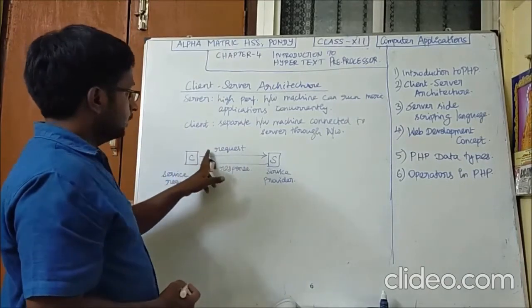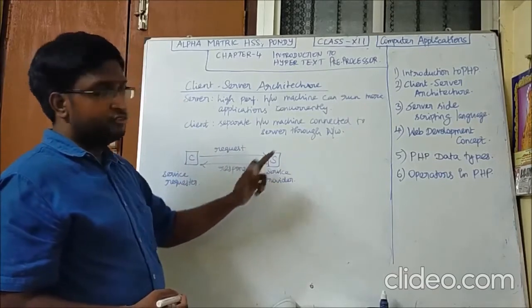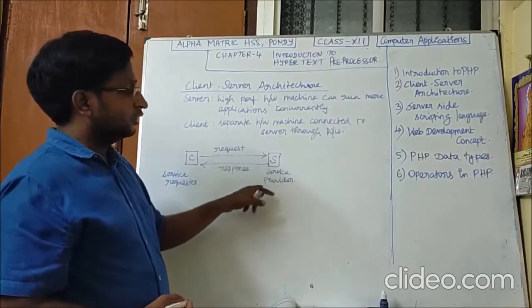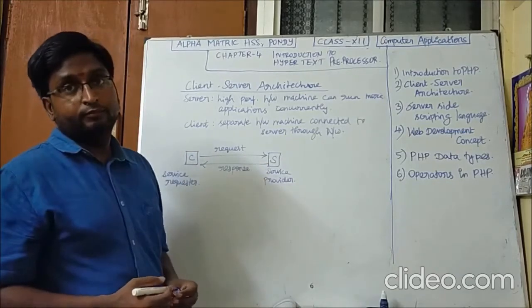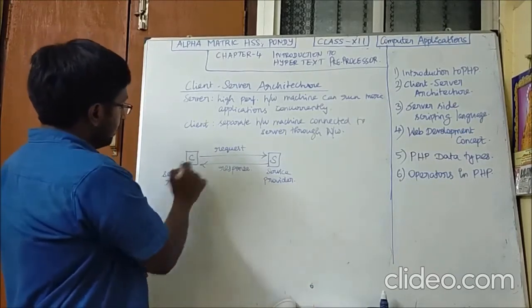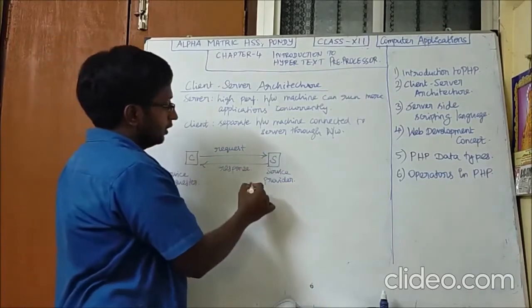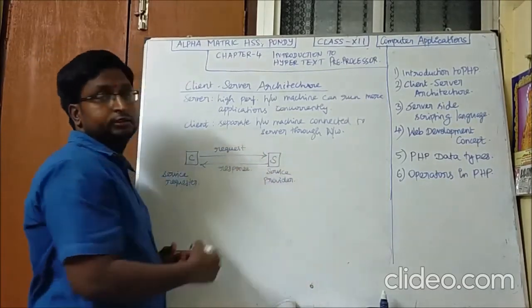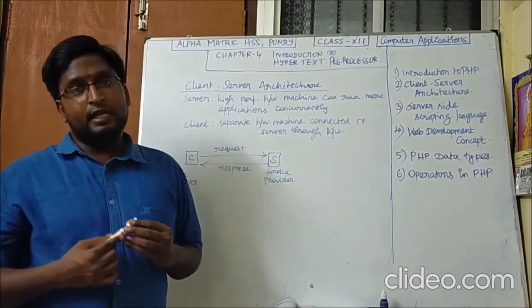The client always sends a request to the server. The request is processed by the server and the response is sent back to the client. The client is called the service requester and the server is called the service provider. So this is the introduction to client-server architecture.